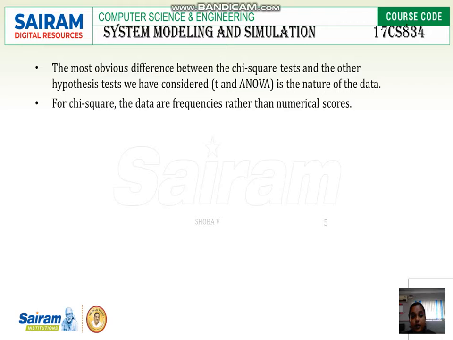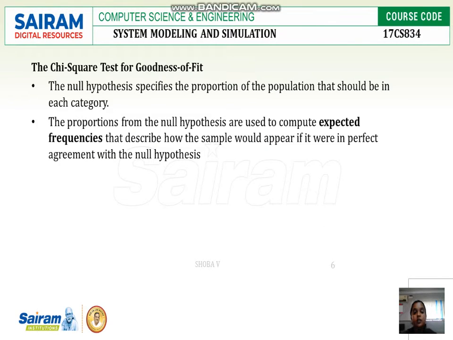However, the most obvious difference is the nature of data, and the chi-square test for goodness of fit. We already know what goodness of fit is. In a sense, we have to correct the breakdown parts or any damaged parts by using a repair person. If the repair person has a preventive maintenance concept, he can assist in correcting all the breakdown parts.